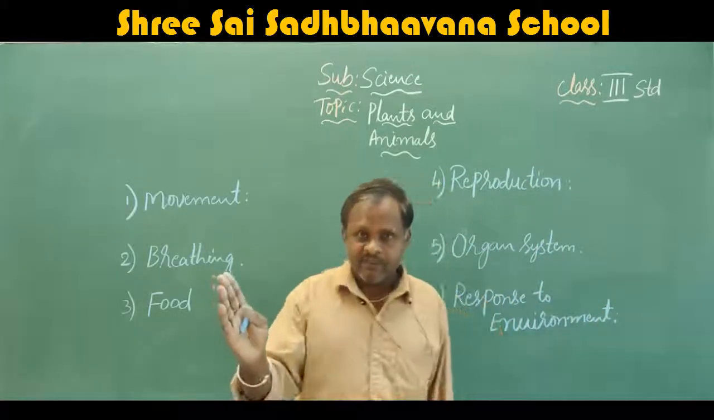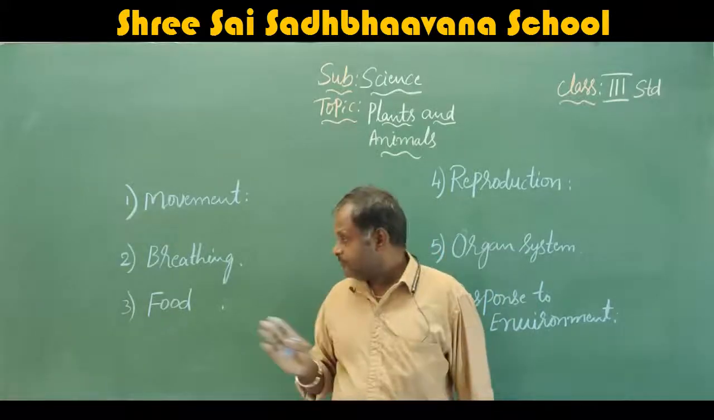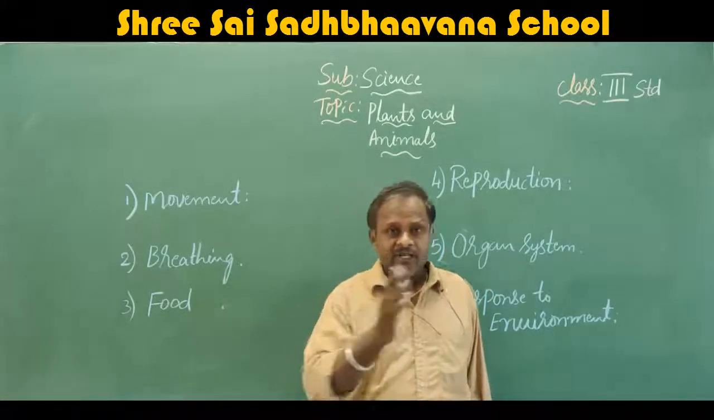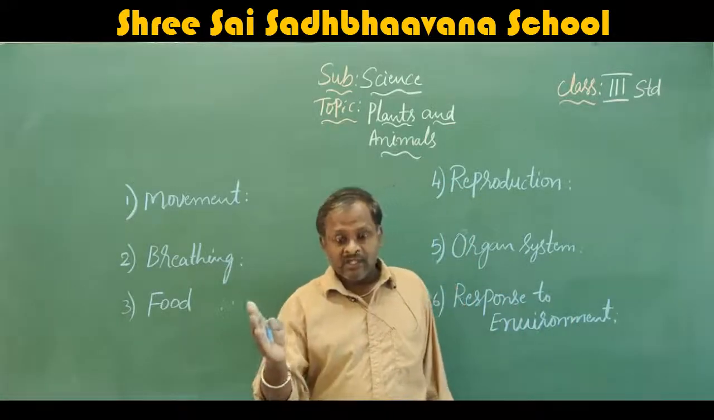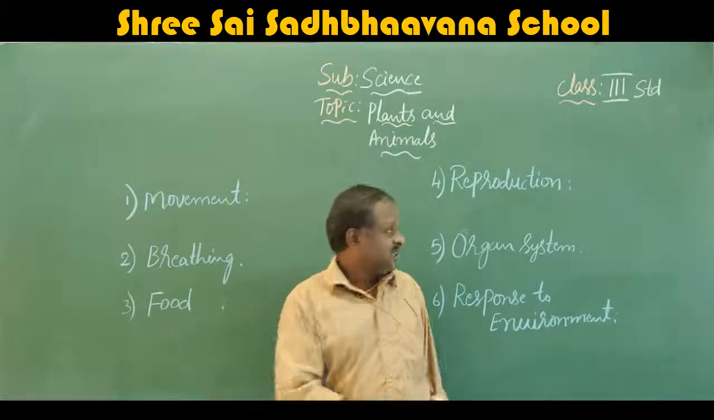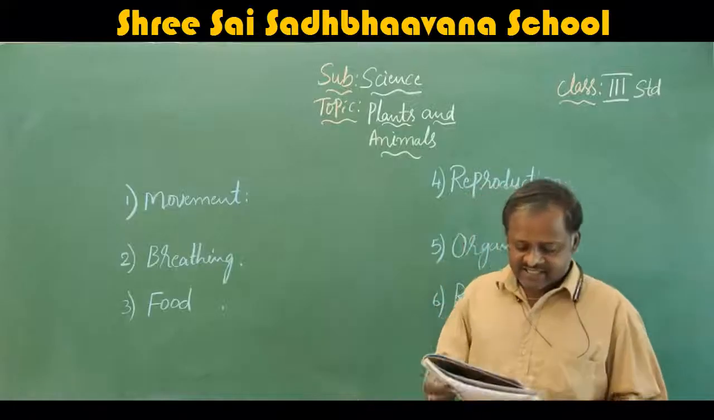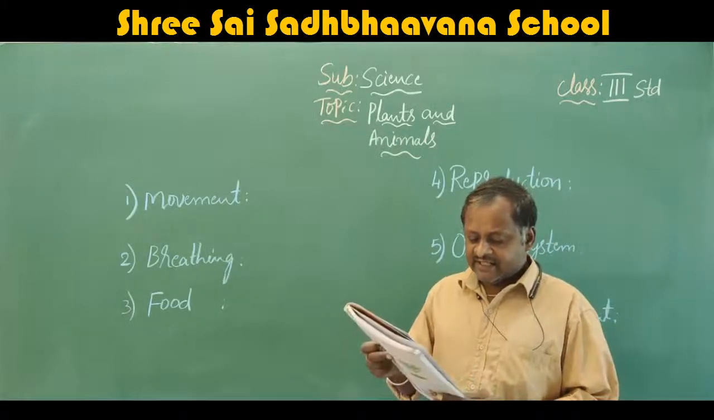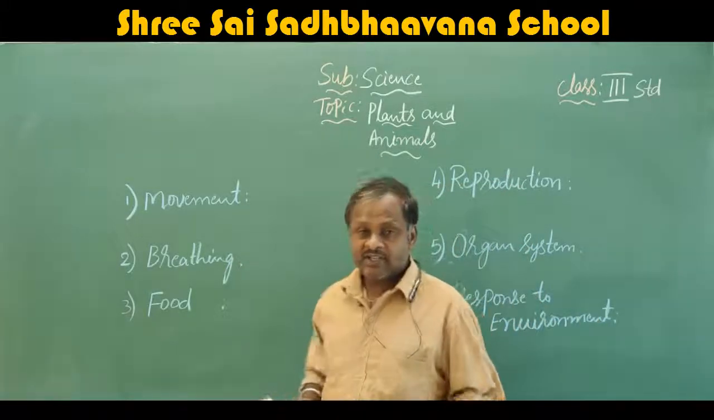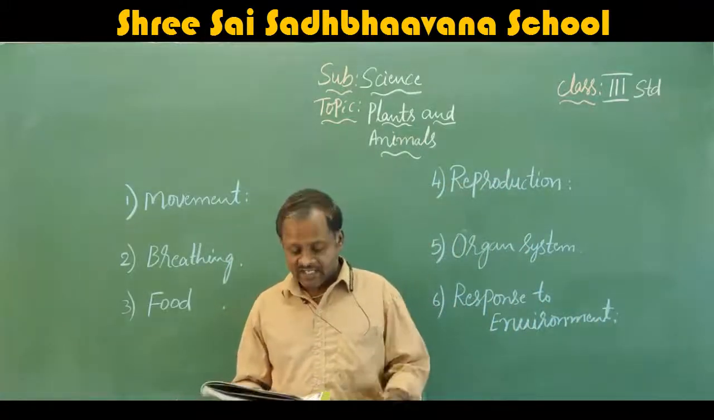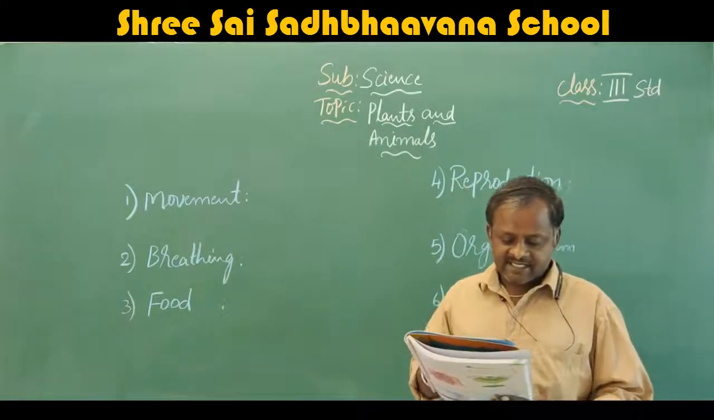Movement: how the plants show movement, and how the animals show movement. Food: how these plants eat the food, how the animals take the food. Breathing: how the plants breathe, how the animals breathe. Like that, we will discuss in this chapter. Next, we will go to the next line, difference between plants and animals. That means in the characteristics, what are the differences between the plants and animals? First one is movement. I will read the six lines.